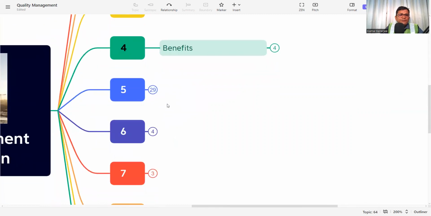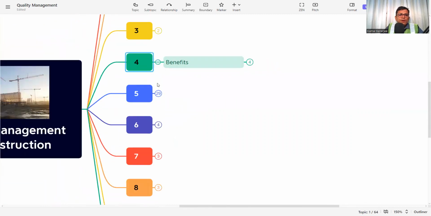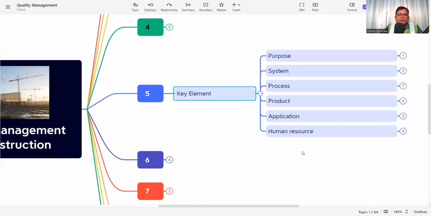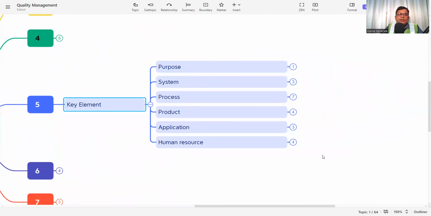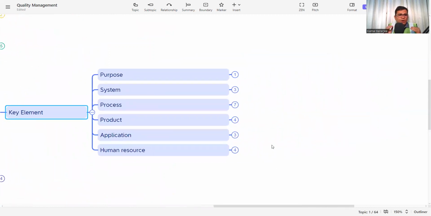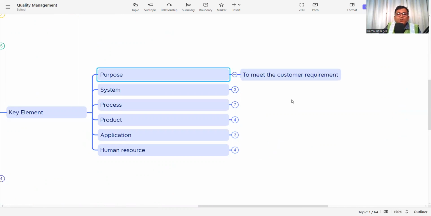Now let's see what the key elements of the quality management system are. The key elements are, first, purpose, which we have already discussed. Then system, process, product, application, and human resource. These are the key elements we need to incorporate in the quality management system to meet the customer requirement. Now, what is the purpose? Purpose is to meet the customer requirement. Already we discussed that this is the primary and final focus.